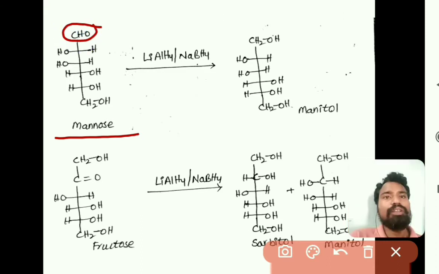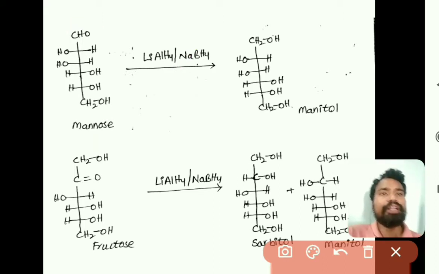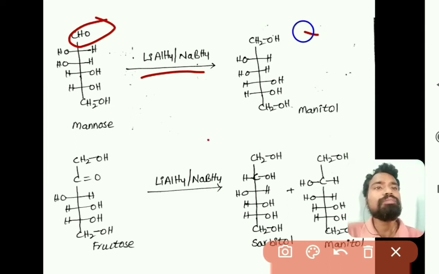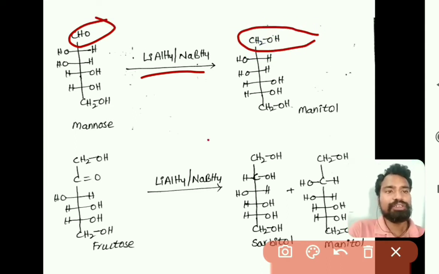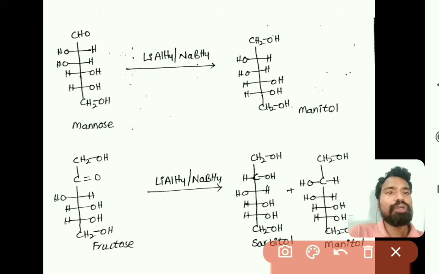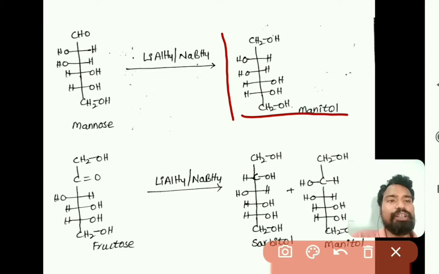It also has an aldehyde group, and when it is reduced with lithium aluminum hydride or sodium borohydride, again the same thing, this CHO will be converted to CH2OH. So now we will get mannitol. Whatever product we get from mannose is called mannitol. So mannose upon reduction with lithium aluminum hydride or sodium borohydride gives mannitol, right.